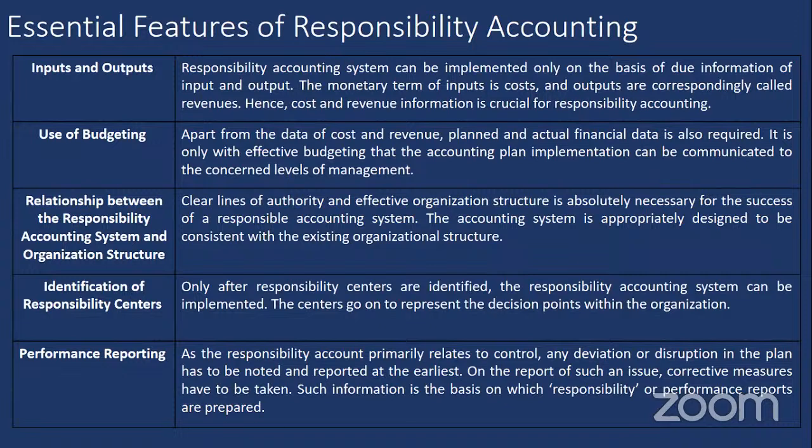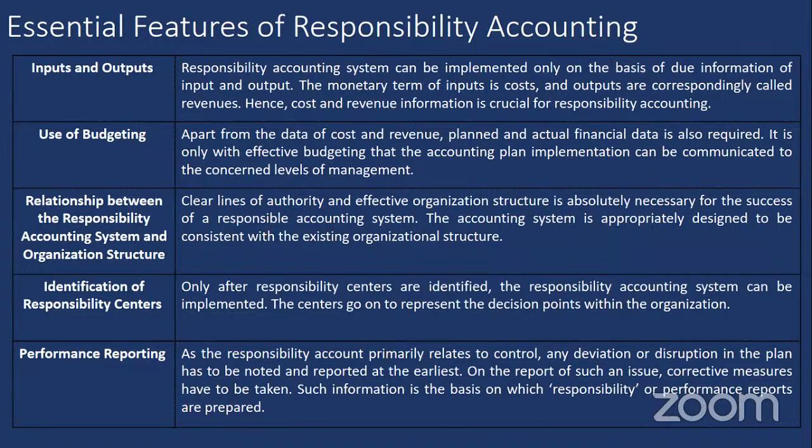The next one is the relationship between the responsibility accounting system and the organization structure. Responsibility accounting defines a clear-cut relationship between different departments in the organization, and the lines of authority in the organization. The accounting system is designed according to the existing organizational structure and the hierarchy of the organization.